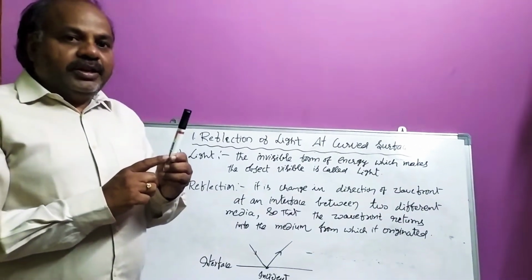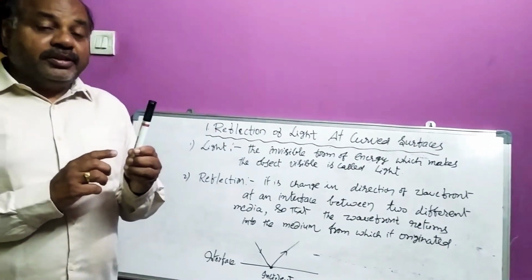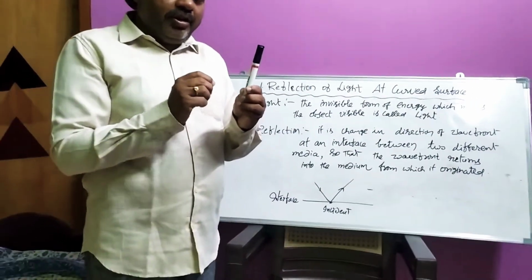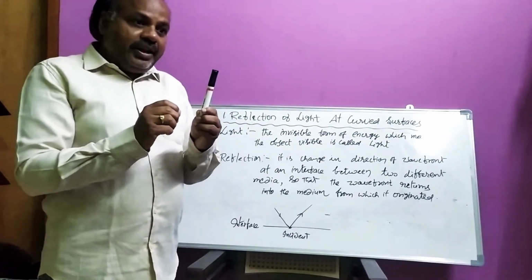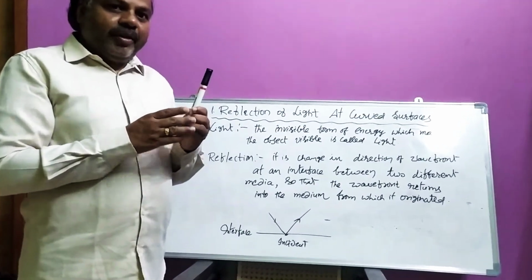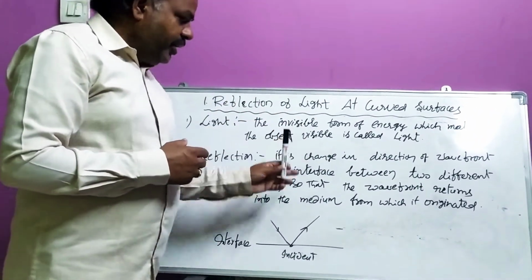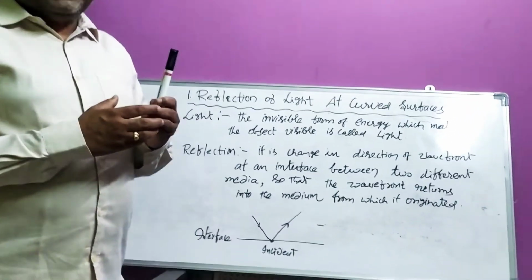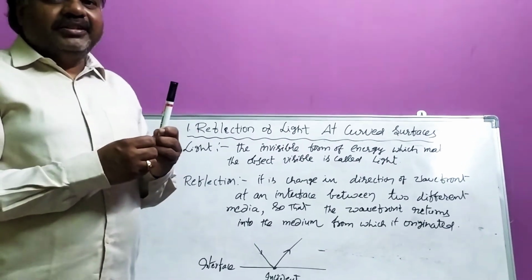It is an invisible form of energy, that means we cannot see it. Meanwhile, my dear children, just now you have observed that for a few seconds we could not see any object. This object, this board, everything is not seen by us because light is not there.